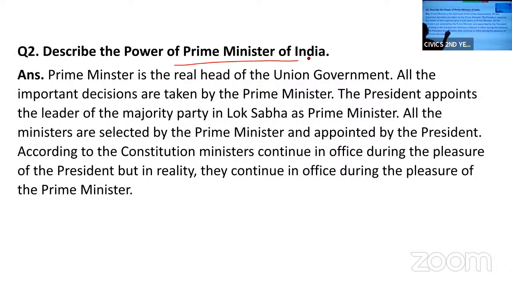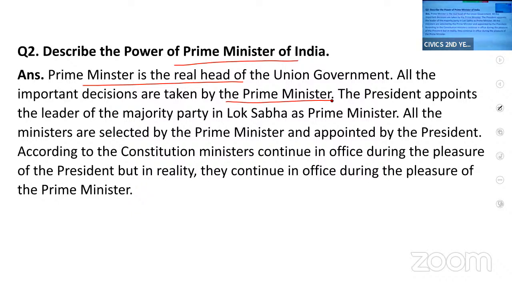So he is the Prime Minister, the head of the Union government. All the important decisions of the government are taken by the Prime Minister.